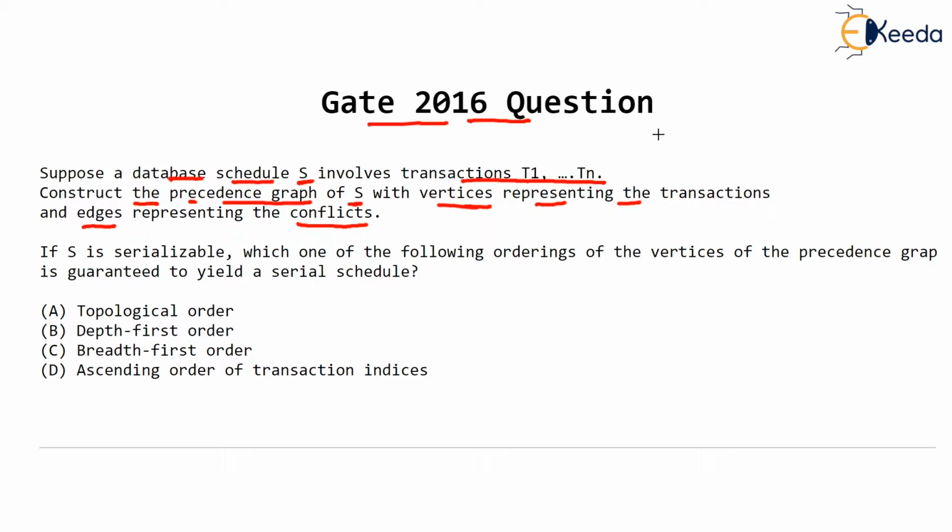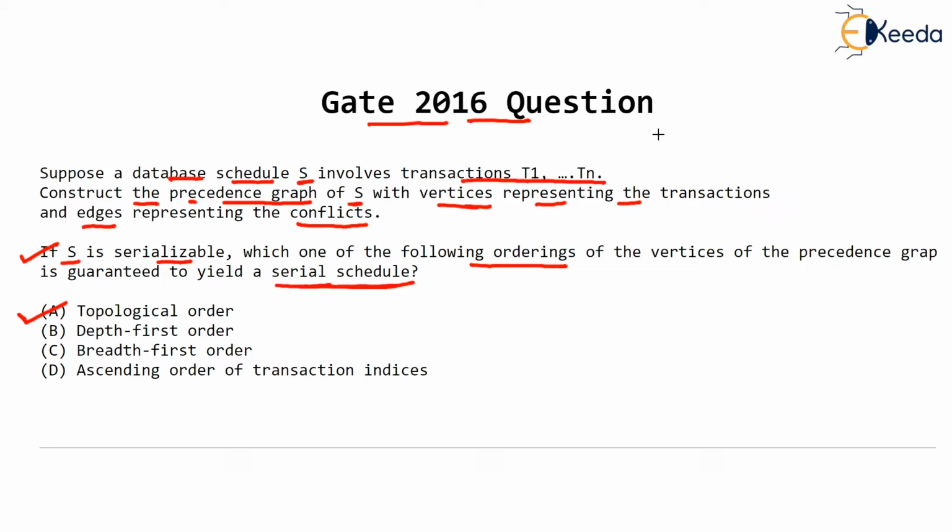Now they are asking, if the schedule S is conflict serializable, which of the following orderings of the vertices of the precedence graph is guaranteed to yield a serial schedule? You know from the past video, the answer is topological sort.